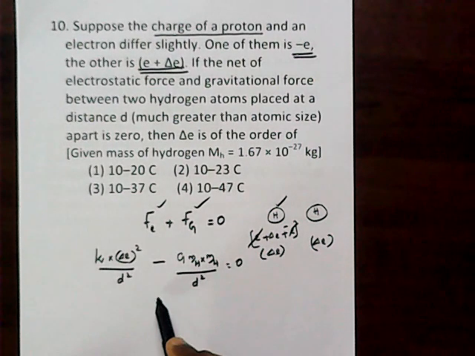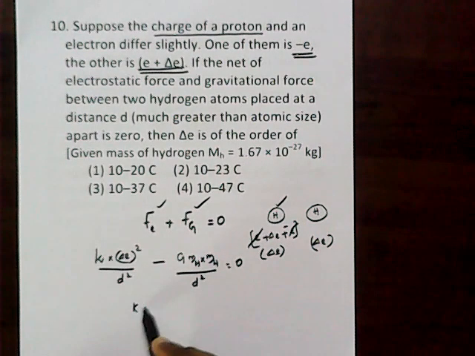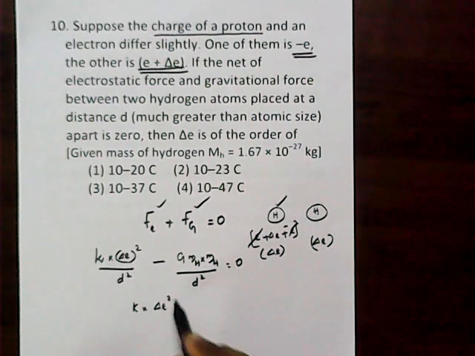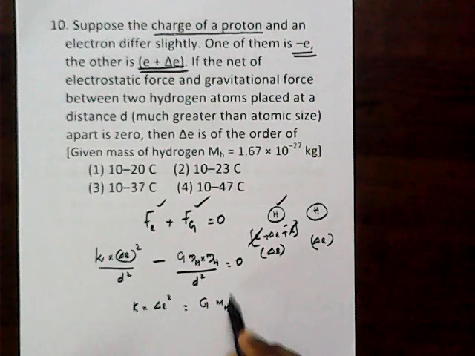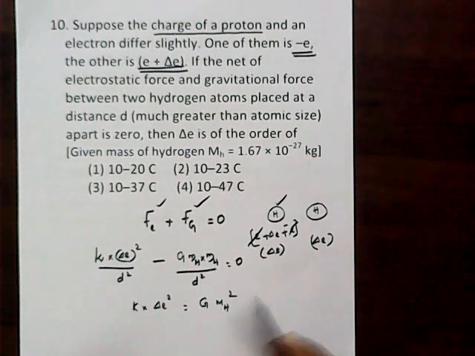So we can say k into delta E square should equal G into mh square. D square cancels.